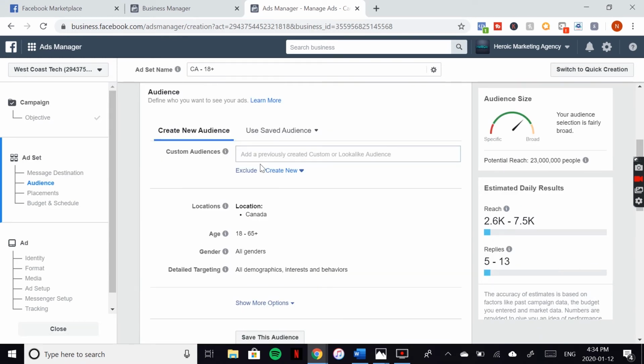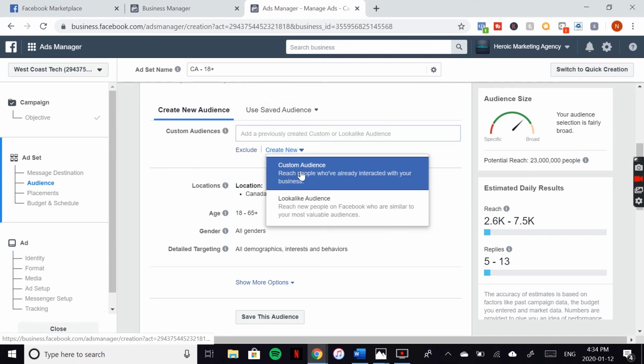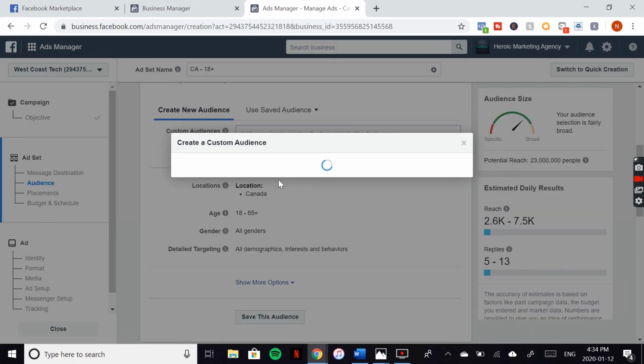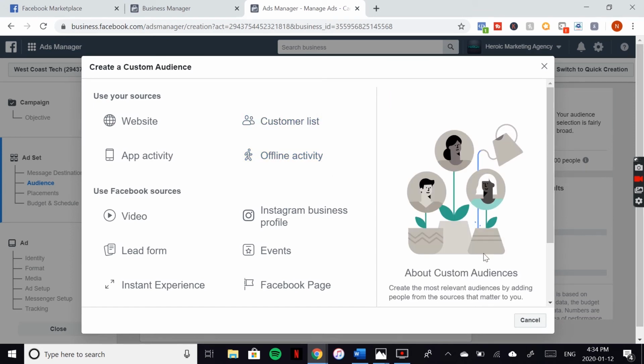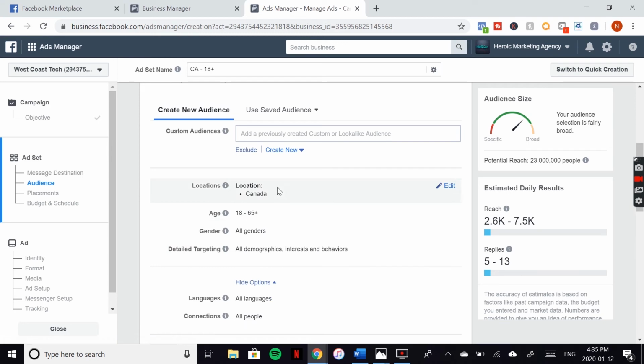Create new audience, yeah, custom. Okay, so we're going to go create new custom audience. So what is this? They changed this so much. So this is a pretty broad targeted ad. So what we're going to do is narrow this down a bit. So at least with the, let's go the location first.